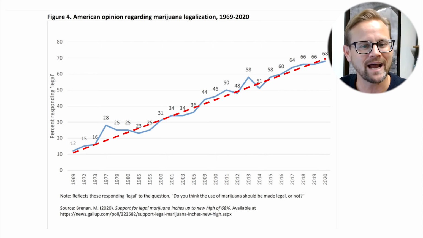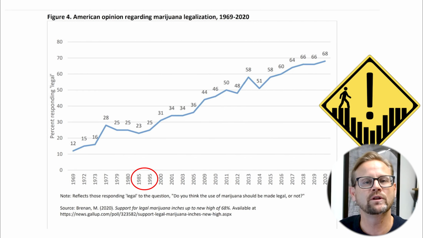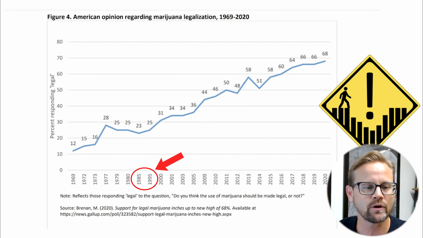So there it is. It's a line chart. Doesn't it make it look like the approval just continued to rise steadily in a very linear way over the years, over the decades, in fact? And that's the takeaway. But actually, we would be misled if that's what we thought. Because if we look more closely at those dates there on the x-axis, we'll notice something very important. So do you see these dates right here?